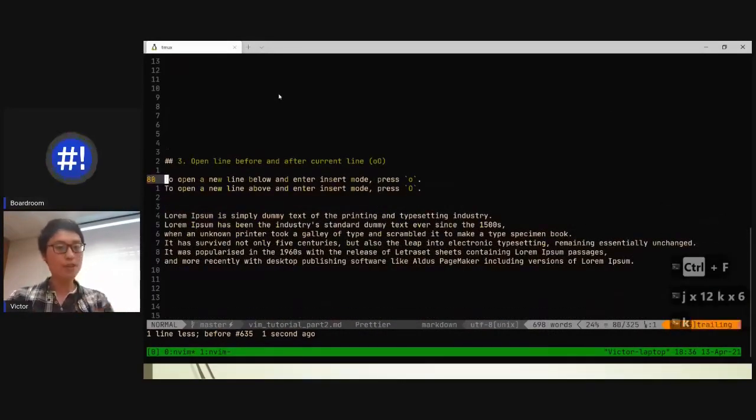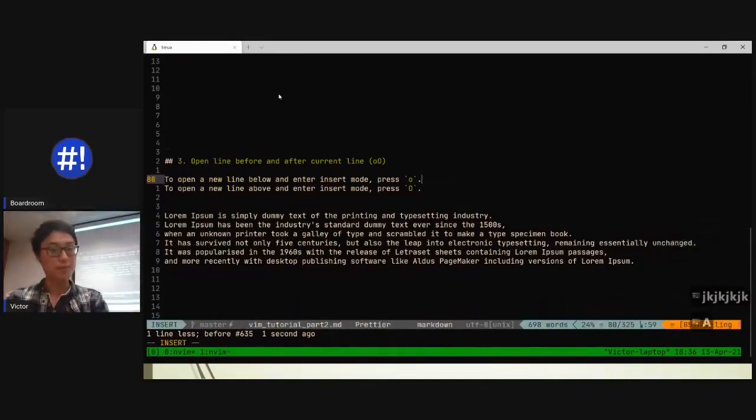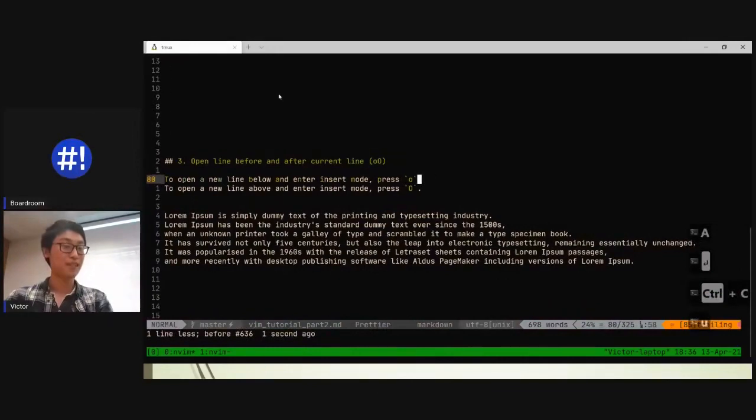Well, what if now I want to open a new line above? If I want to go a new line below, I have to press Shift A to enter insert mode and press enter, right? That's 1 press too many.